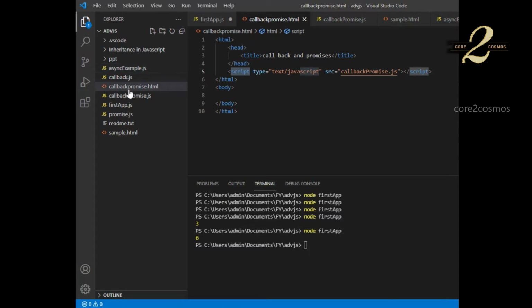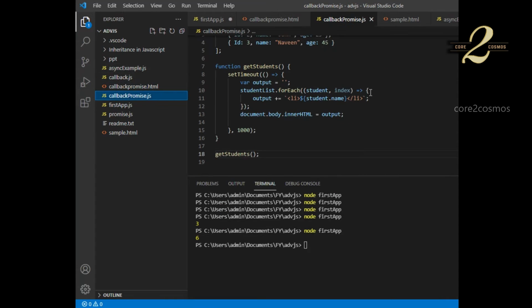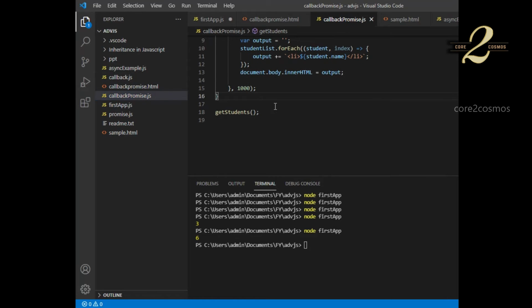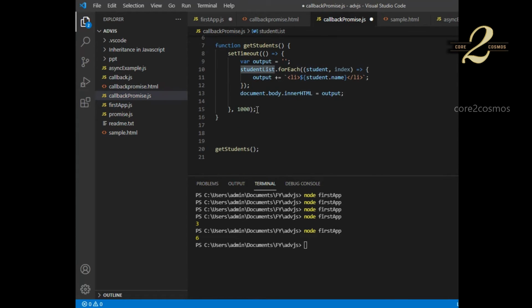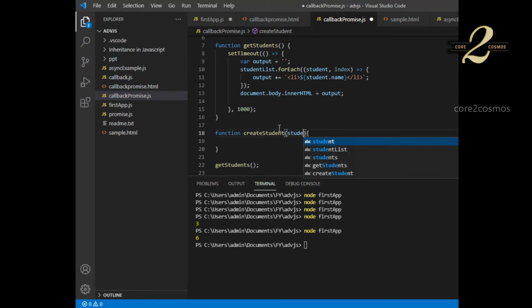So what I will do is go to this file again and create another method for posting a student. Basically, I'm going to add one more record to the student list. So I will say function create a student. This will take a student record object as an input.